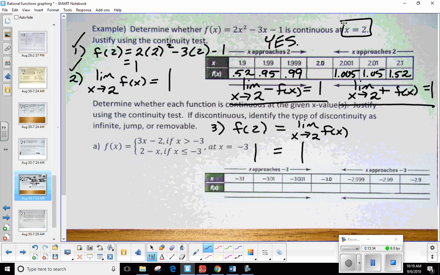Now, if any part of this fails, that's when you want to start looking at your discontinuities. Okay? So again, it's not as bad as we may think. Okay, limits, proofs, all that, very, very easily taken care of. Let's try another one.